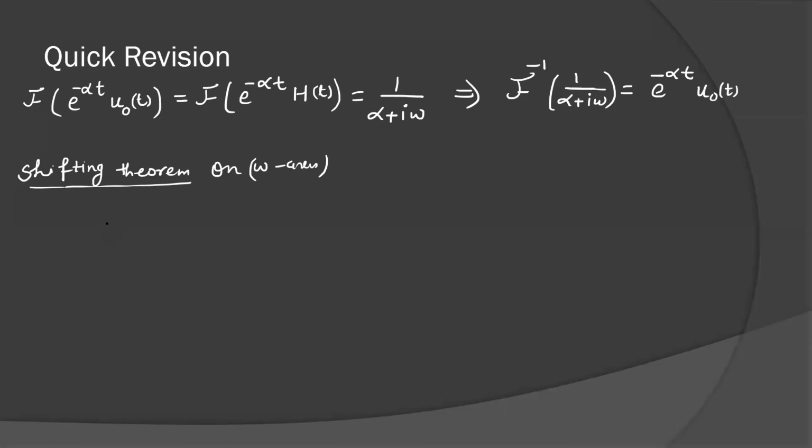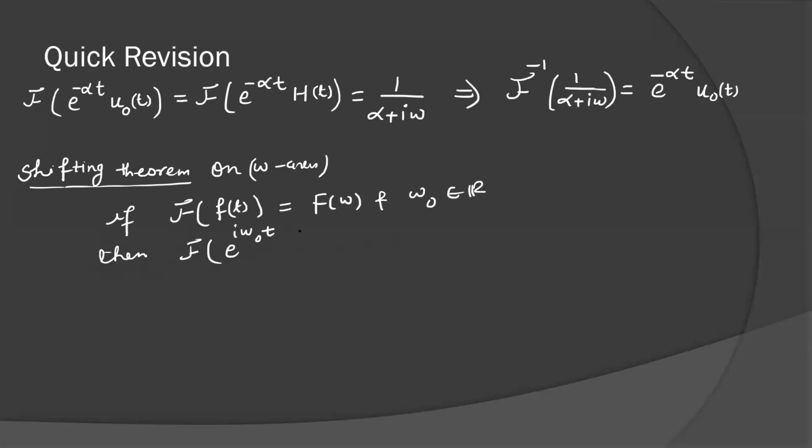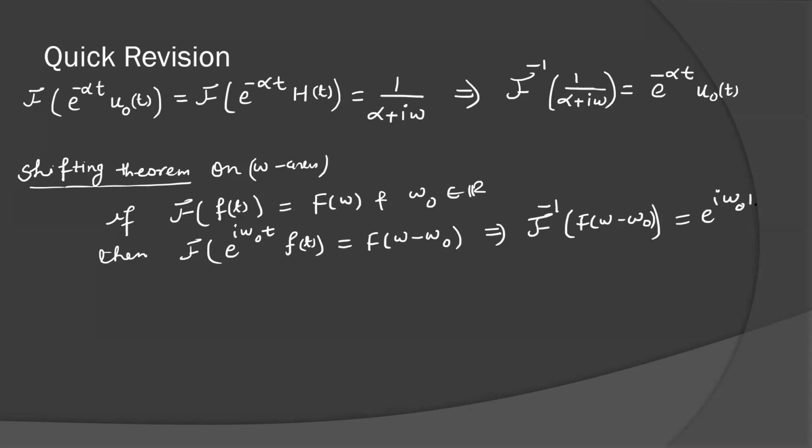If Fourier transformation of f(t) is F(omega) and let omega naught be a real number, then we have the result: Fourier transformation of e to the power i omega naught t f(t) is F of omega minus omega naught. And if you want, you can use the inverse transformation: Fourier inverse of F of omega minus omega naught is equal to e to the power i omega naught t into f(t).